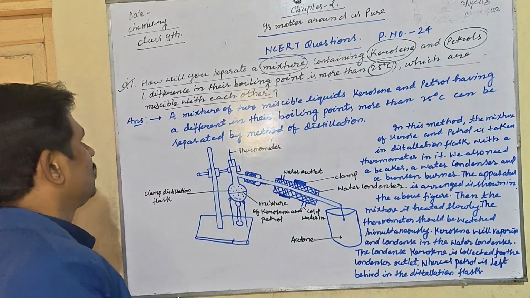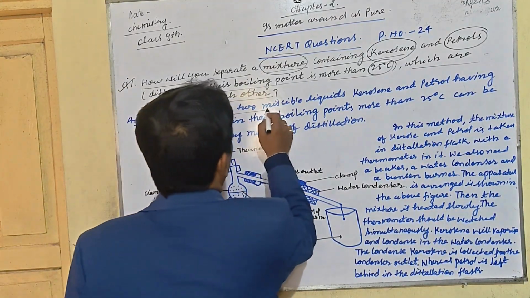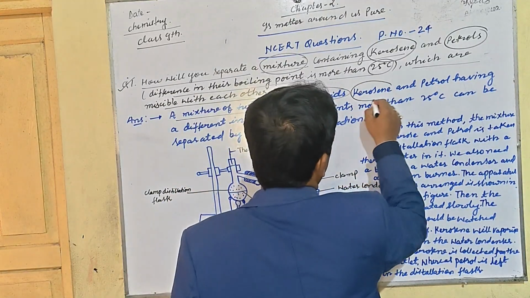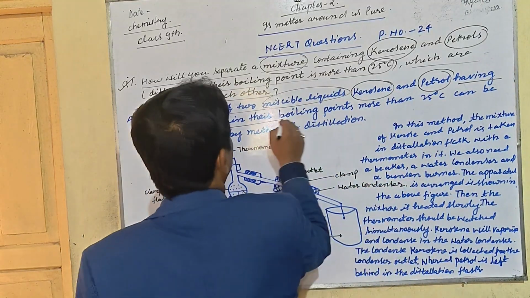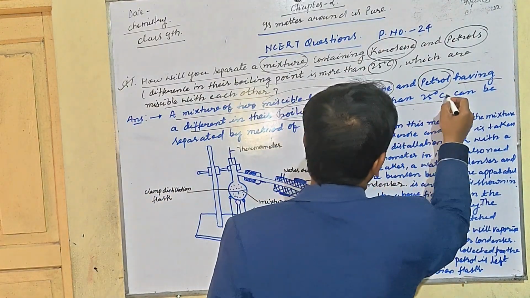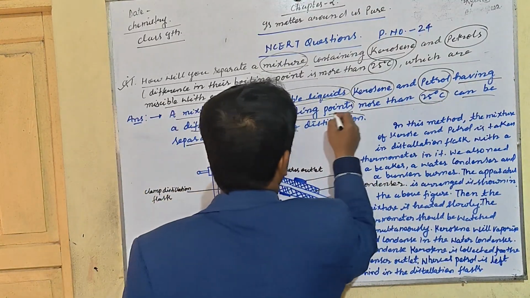Miscible means mixed with each other. A mixture of two miscible liquids, kerosene and petrol, having a difference in their boiling points of more than 25 degrees centigrade, can be separated by the method of distillation.